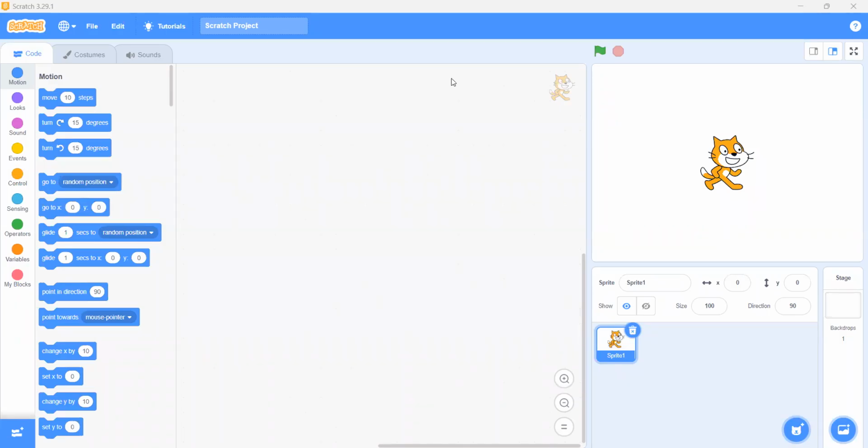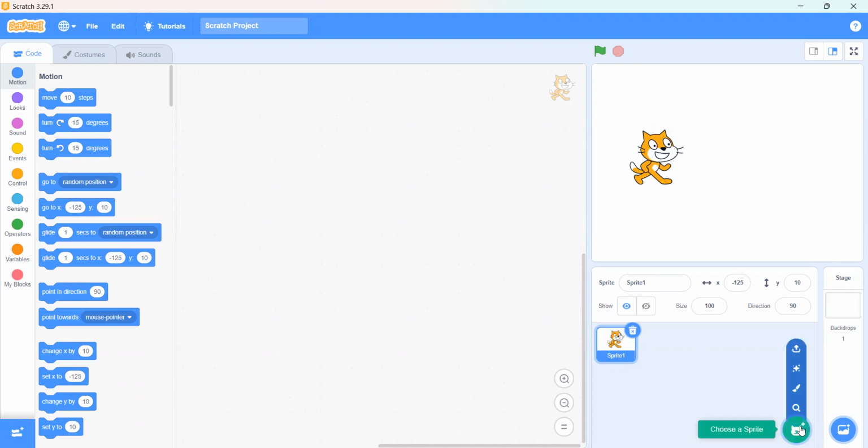Okay, so Mina, today we are going to learn how two sprites can talk with each other, but that's not like the story one. It's a bit different. Okay. So first of all, I'm going to